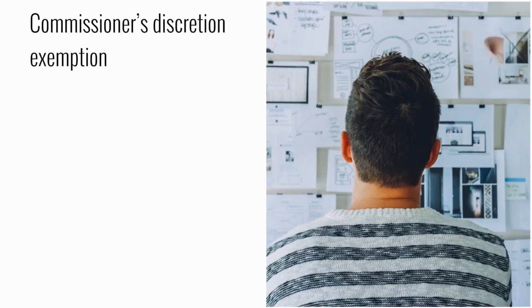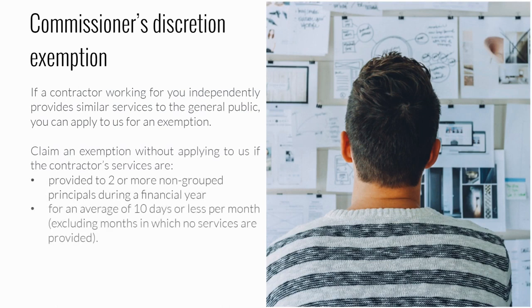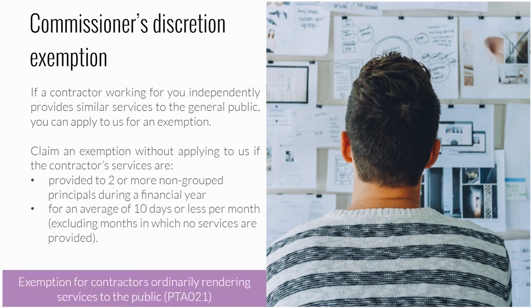Our next exemption relates to occasions where you may not be able to exclude payments under another exemption, but where you believe the person performing the work is a genuine independent contractor. In these circumstances, you can apply to our office for permission to exclude them under the Commissioner's discretion exemption. There is a criteria that if you can satisfy, you can apply the exemption without applying to the Commissioner. This criteria is where the contractor has provided services to 2 or more principals during a financial year and they worked for that principal for an average of 10 days or fewer per month.